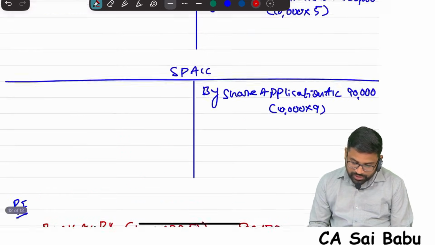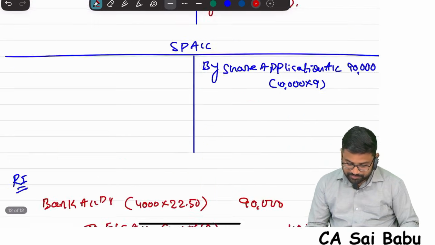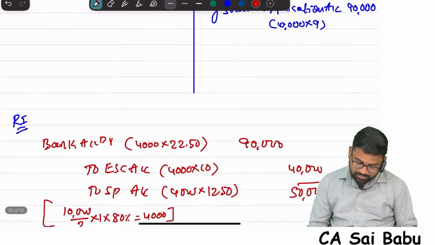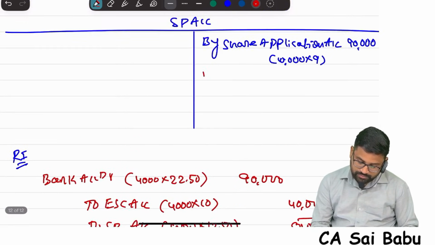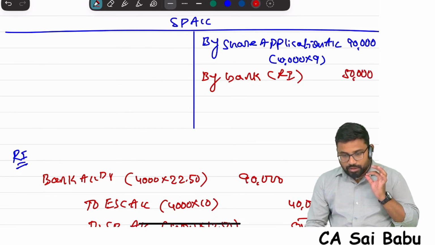So in equity share capital account, we need to credit how much? By bank. This is the rights issue. How much did we receive, sir? How much did we credit to share capital? 40,000. And also in securities premium, by bank 50,000. Rights issue, nothing but that. So rights issue is also done.